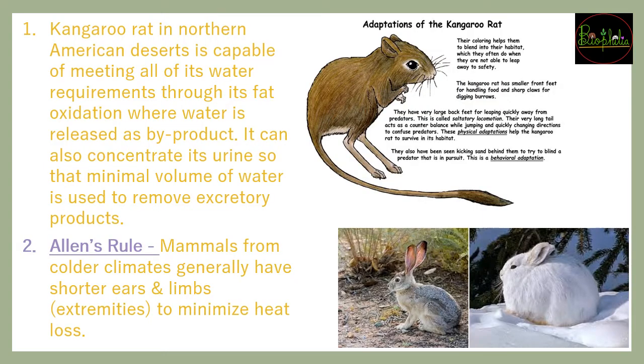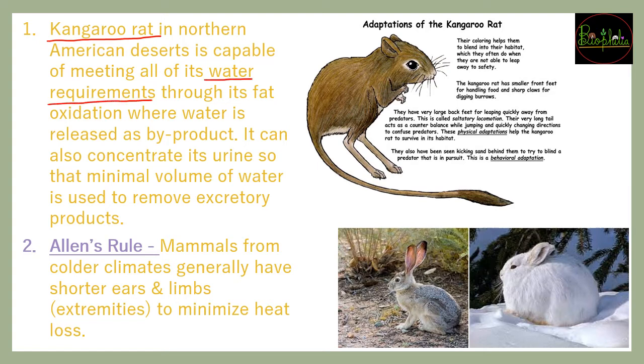So adaptation में first example we need to understand is about kangaroo rat. So kangaroo rat American deserts में होगा, and the northern American deserts, as you know, these are going to be very hot. So because of high temperatures these kangaroo rats are not going to have water supply.